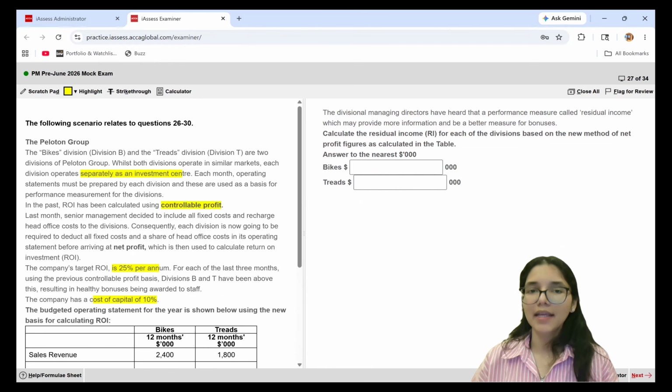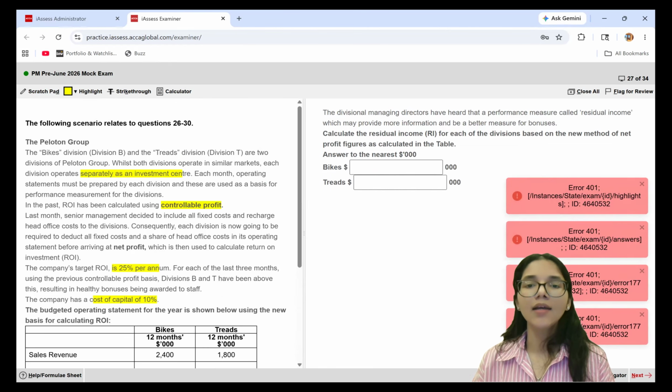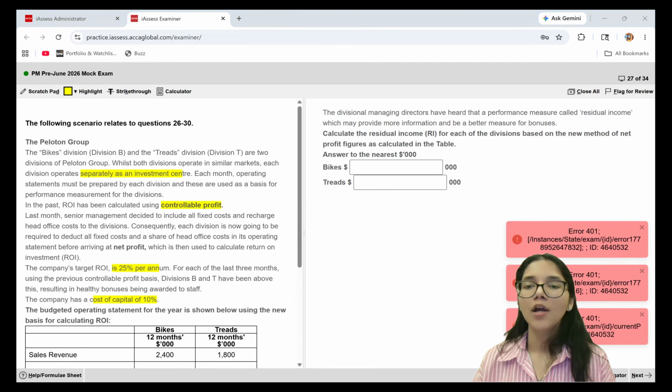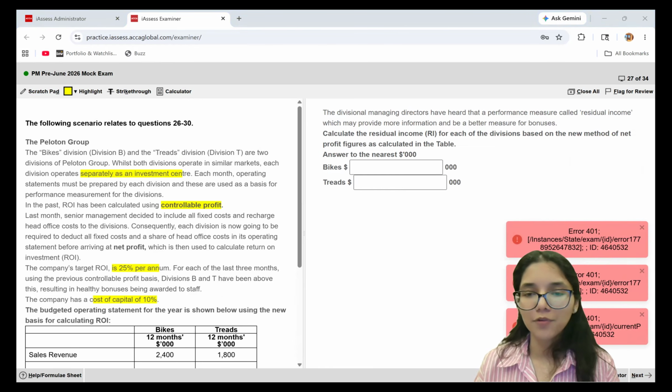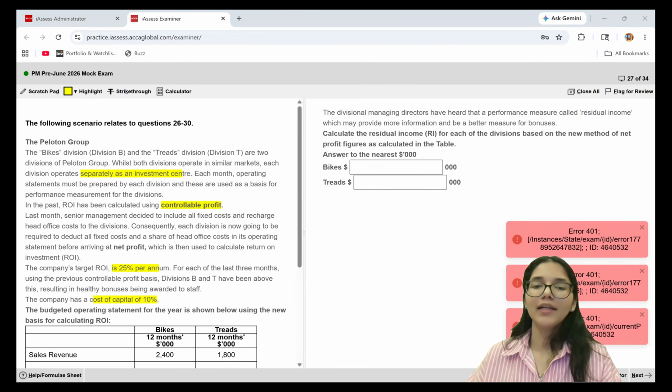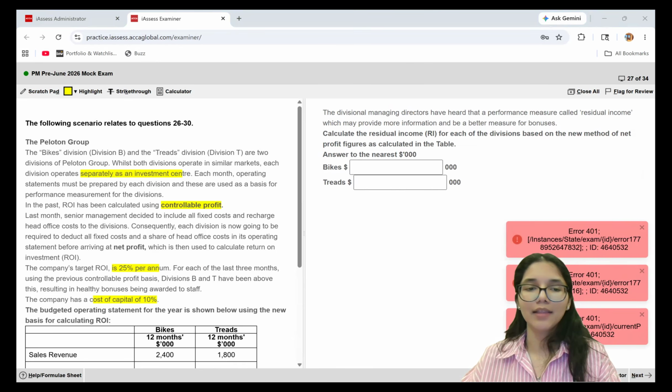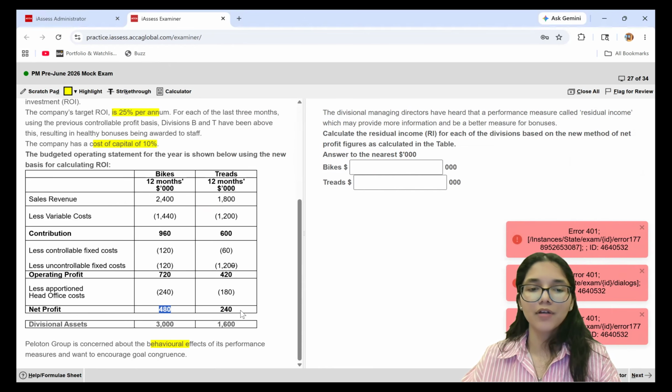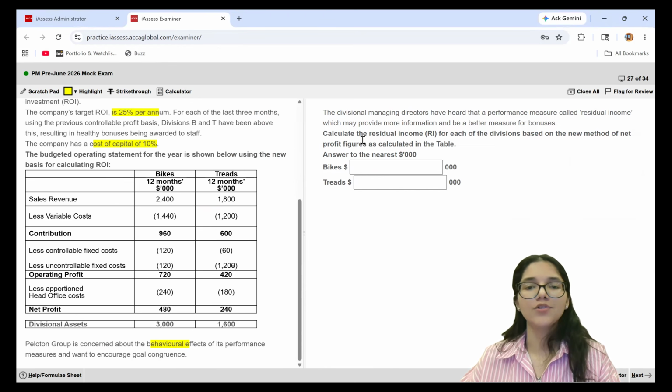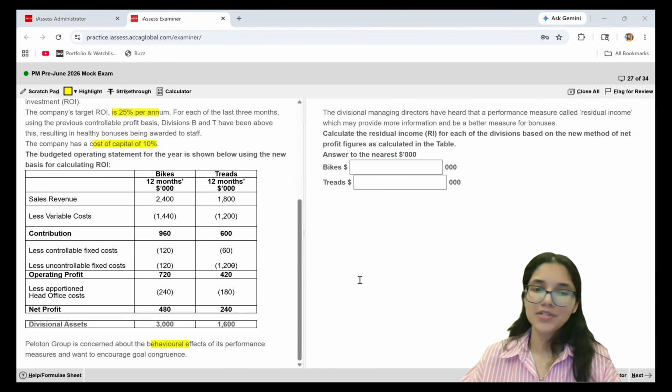Now moving ahead to the second question basis the same case study. The divisional managing directors have heard that a performance measure called residual income, which may provide more information and be a better measure of the bonuses. Now you have to calculate the residual income for each of the divisions based on the new method of net profit figures calculated in the table. So these are my net profit figures, 480 and 240. So based on these numbers, I now want to calculate my residual income.